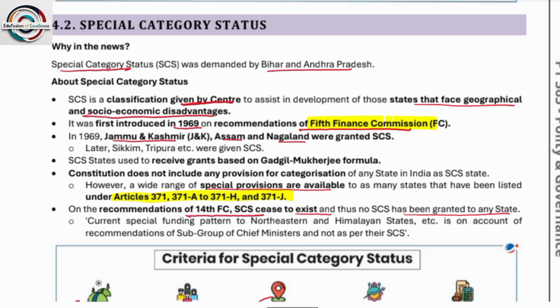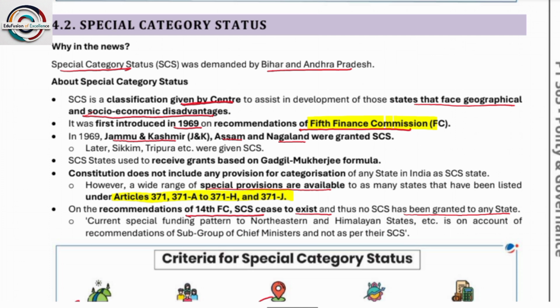Okay, you can recall that the northeastern states, for example Assam, Meghalaya, Tripura, Mizoram, all received special category status. Because in their case the entire funding is received from the center, for example for any construction activities, any development activities, whereas in other states it is 60-40%. Okay, so I hope all of you have remembered.